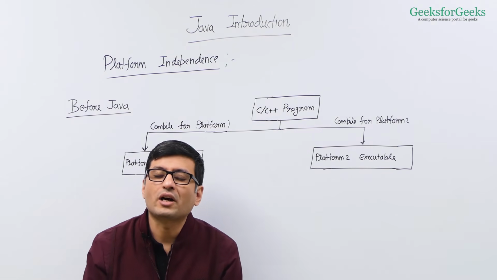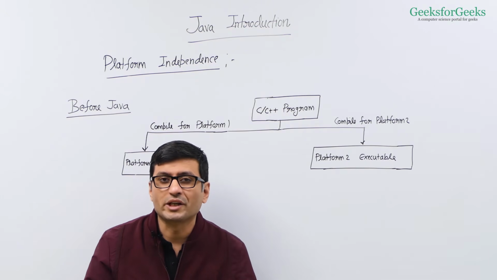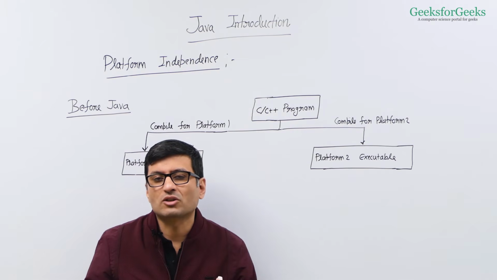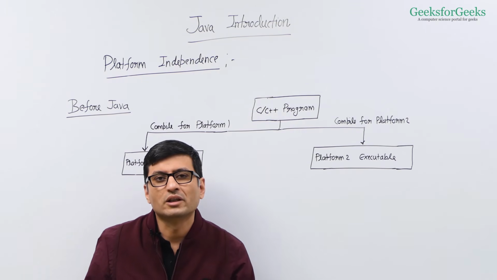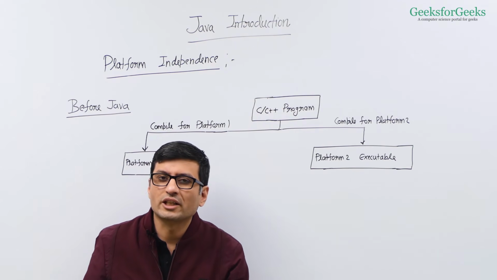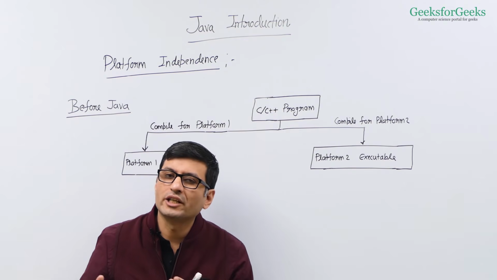Before we talk about how Java is platform independent, let us first define what a platform is. A platform is a combination of operating system and architecture that you are using. For example, Windows plus Intel is a platform, Linux plus Intel is a platform, Windows plus AMD is a platform.